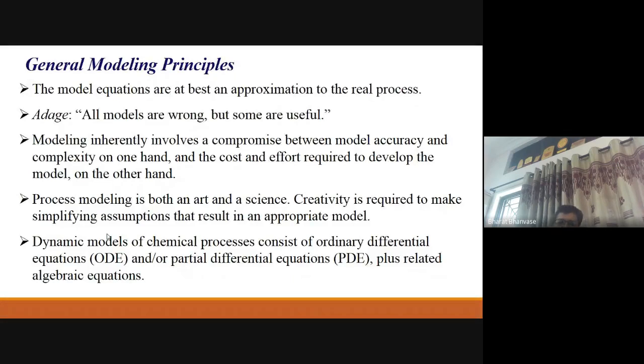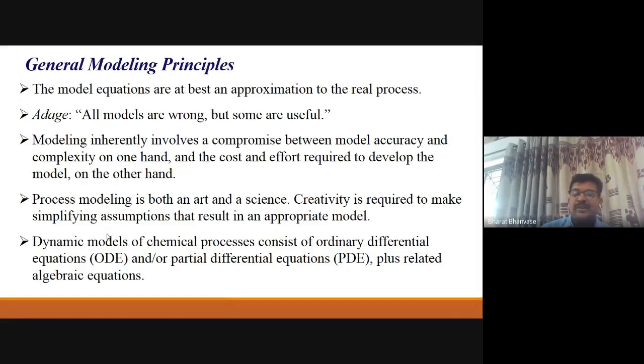Model equations are based on an approximation of the real process, no doubt. And always people are working in darkness. Two friends are working in darkness, and one is asking the other, where are you? And the other is saying, I'm here, but both of them do not know where they are. That's why we always think about what this model is, and there is always a correction in the model. That's why it is said all models are wrong. That type of statement is used, but no doubt we have to correct it. We have to make it useful for a particular process. So that is very important here.